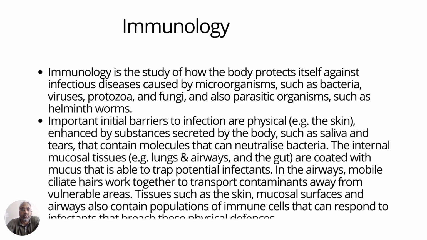Tissues such as the skin, mucosal surfaces, and airways also contain populations of immune cells. So this is the second part of the immune system, the immune cells that can respond to infectants that breach these physical defenses. Suppose these infectants are able to breach these physical defenses and actually reach the cells, then at that time these immune cells come into the picture and carry out the fight against these microorganisms.